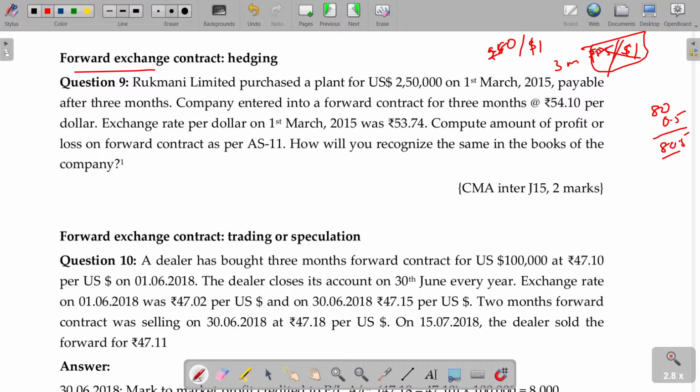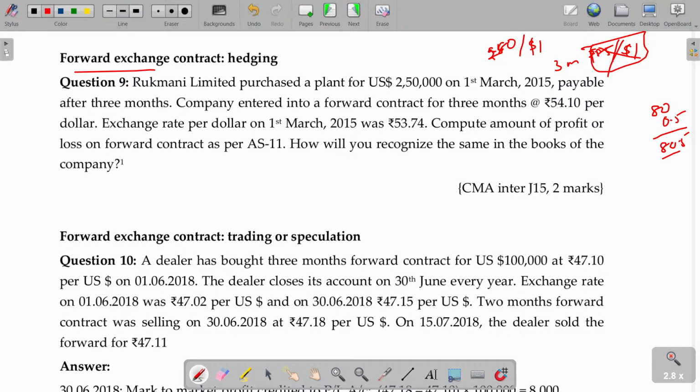Another fellow, hearing about this matter, doesn't want the dollar, but he knows that the dollar price will be 80, 85, 86 or so later. Immediately he goes to the banker: Sir, I need a dollar by the end of 3 months. Give me 2 rupees to book in advance. How much will be the price? Today 80, 3 months later you'll pay me 1 rupee excess, 81 rupees. Okay, sir, I will purchase at 81.